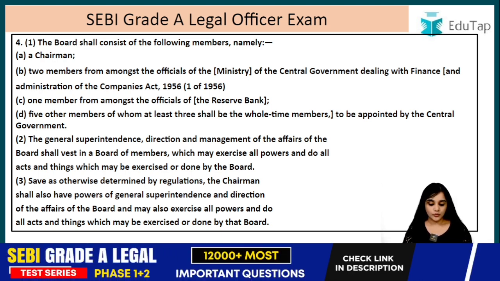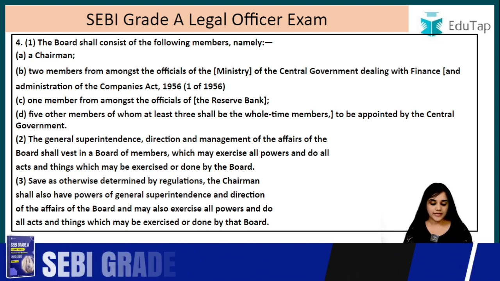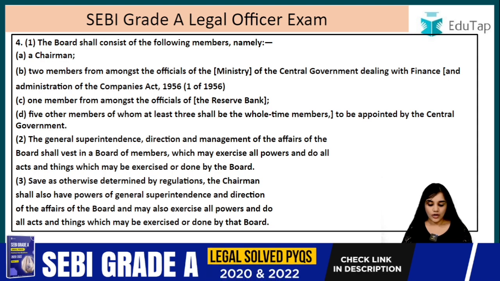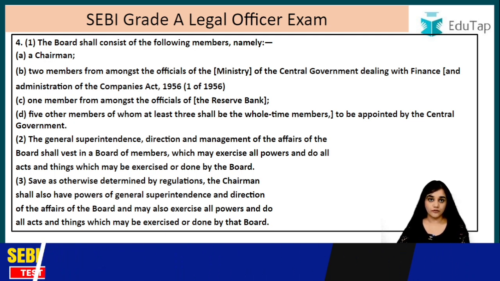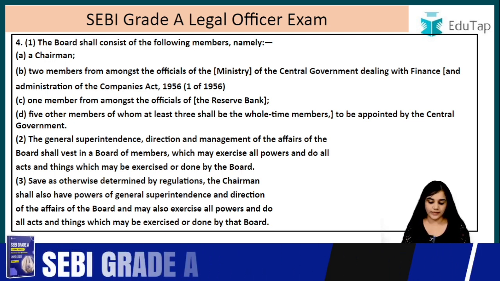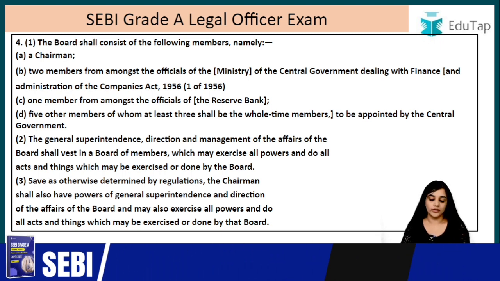Subsection 2. The direction and management of the affairs of the board shall vest in the board of members, which may exercise all powers and do all acts and things which may be exercised or done by the board. Save as otherwise determined by regulations, the chairman shall also have the powers of general superintendence. So, who has this power of general superintendence? It is with the chairman, and directions of the affairs of the board, and may also exercise all powers to do all acts and things which may be exercised or done by the board.